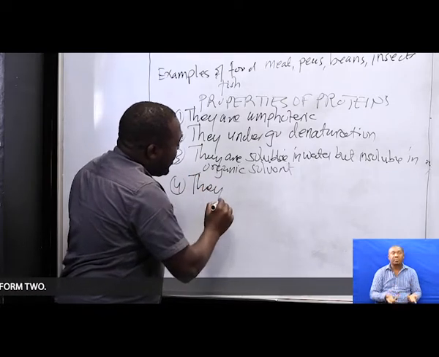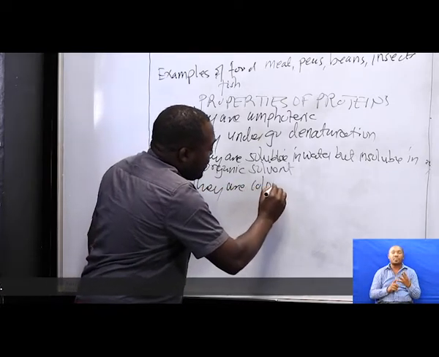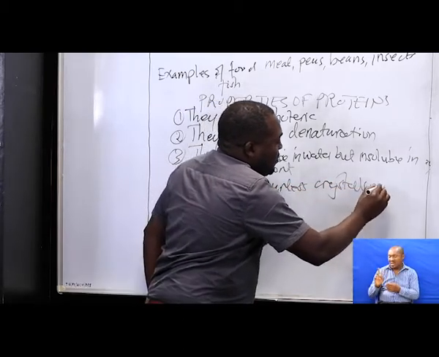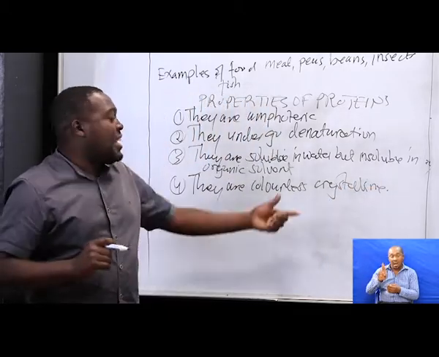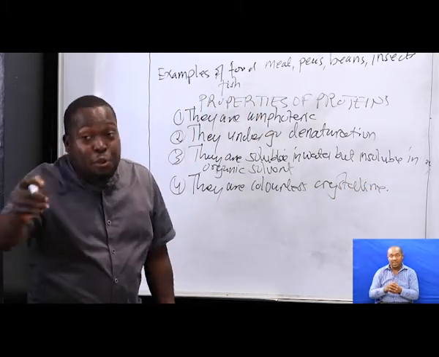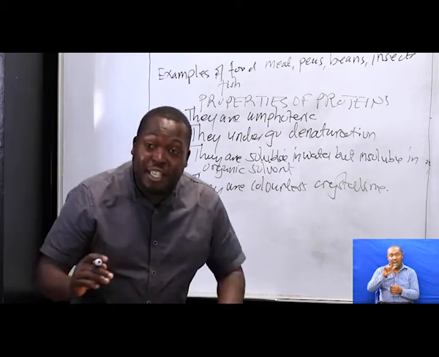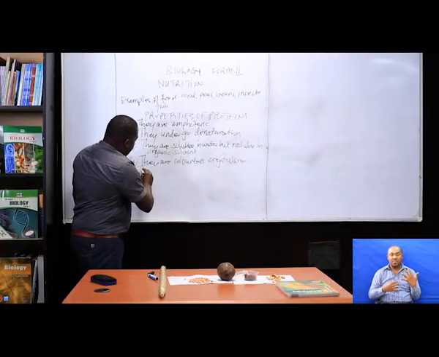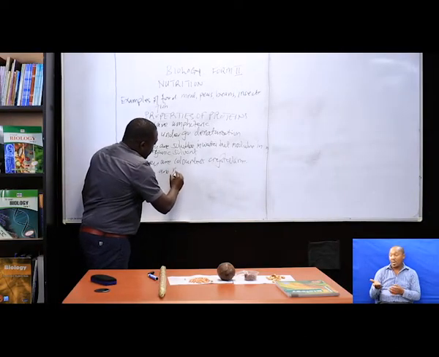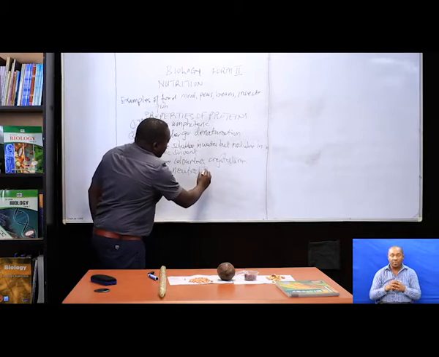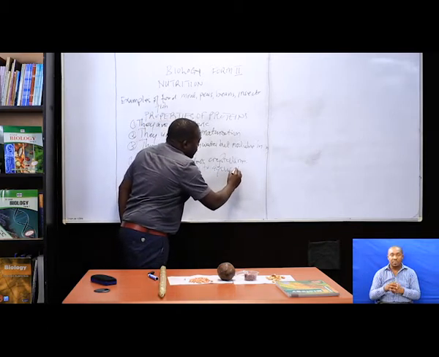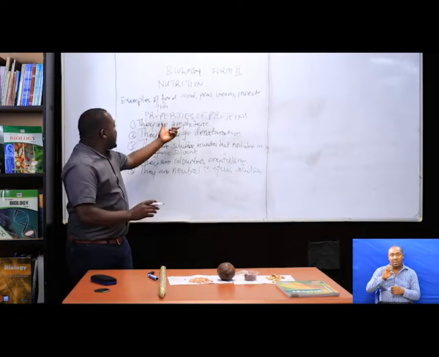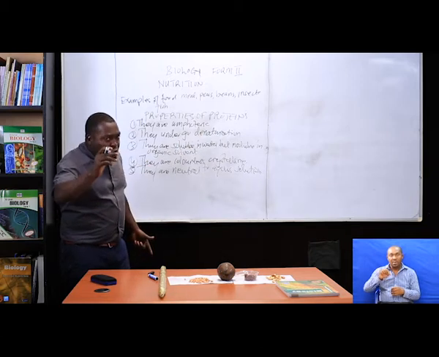They are colorless crystalline. Protein has got no color. You cannot say protein is blue in color. You cannot say protein is white in color. It is colorless. And lastly, they are neutral to aqueous solution. They are neutral to aqueous what? Solution. So these are the 5 properties of protein.